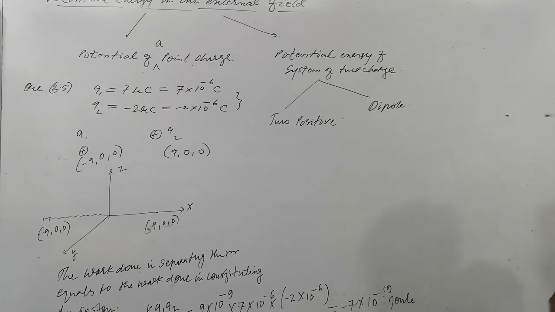This much energy is required to separate them, and this joule is approximately 1 electron volt. 1.6, approximately 1 electron volt. This is clear.